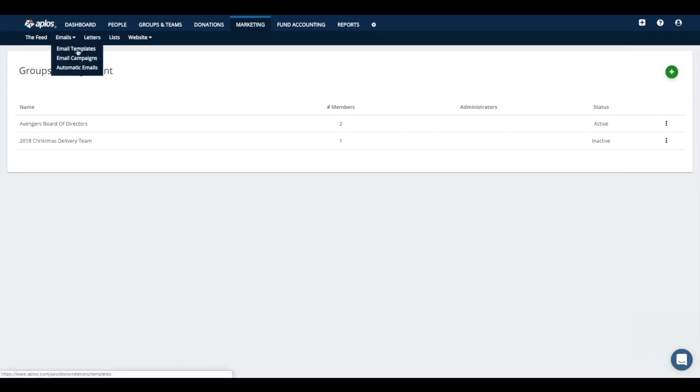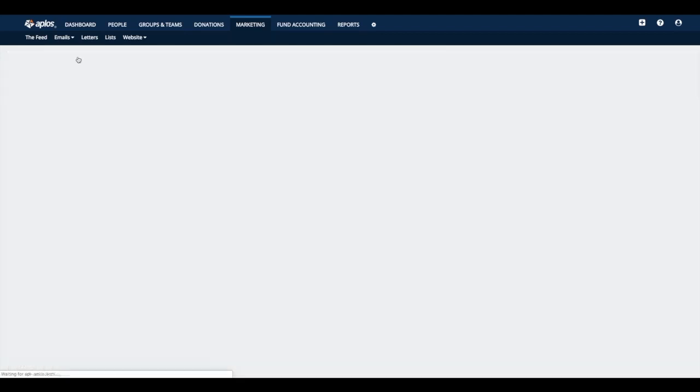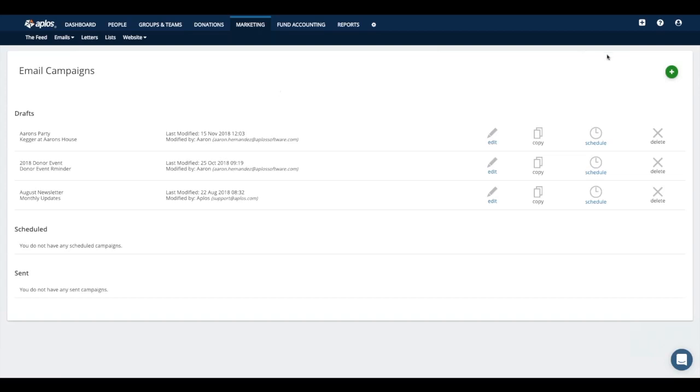So like I mentioned earlier, you are able to send out emails through the software if you wanted to. What you would do for that is you can either create an email template that you can use for your content, or you can just write something out from scratch. But when you're ready to send out an email, you would go under email campaigns here. And then just to show you real quickly what one would look like, let's go here.